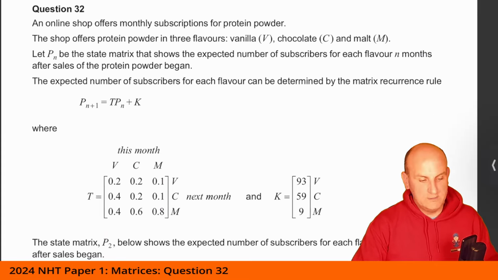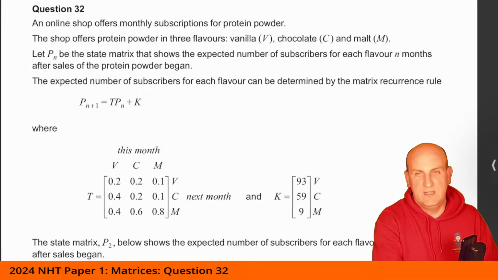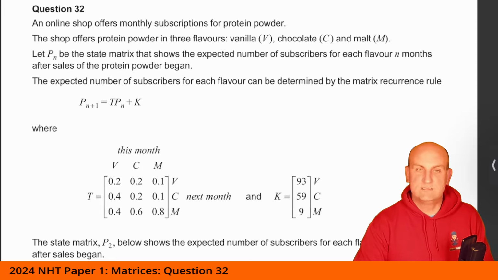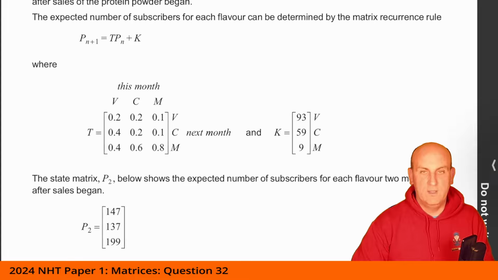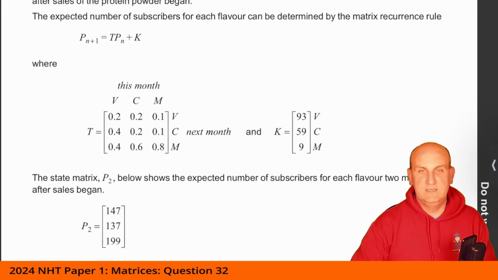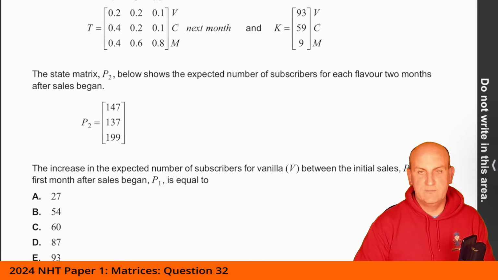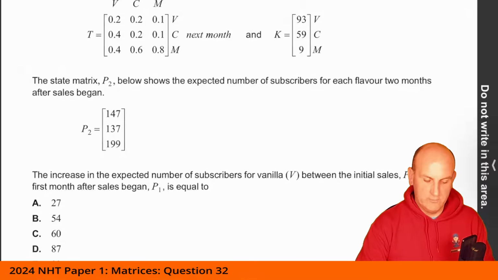Question 32. An online shop offers monthly subscriptions for protein powder. The shop offers protein powder in 3 flavors: vanilla, chocolate, and malt. Let Pn be the state matrix that shows the expected number of subscribers for each flavor n months after sales of the protein powder began. The expected number of subscribers for each flavor can be determined by the matrix recurrence now. The state matrix P2 shows the expected number of subscribers for each flavor 2 months after sales began. The increase in the expected number of subscribers for vanilla between the initial state P0 and the first month after sales began, P1, is equal to, right.